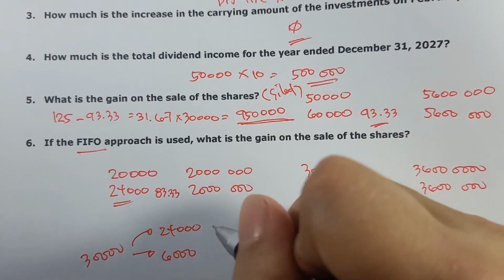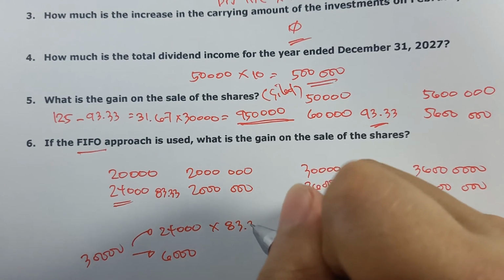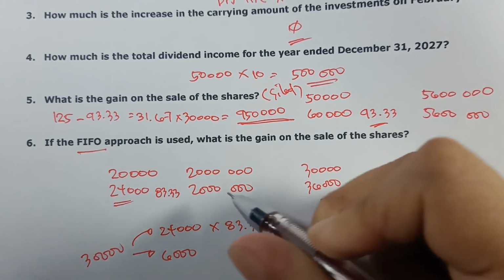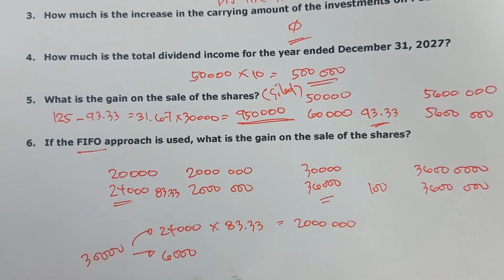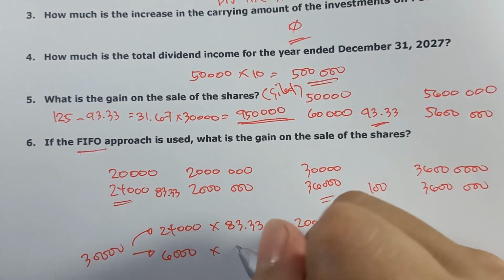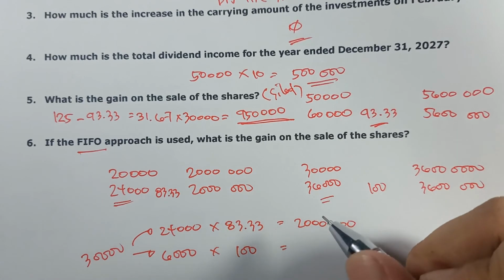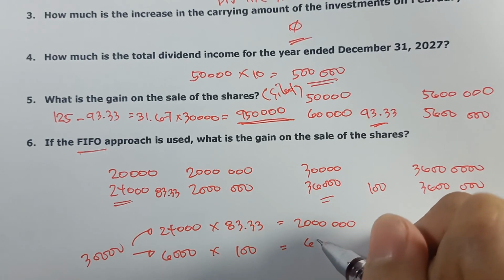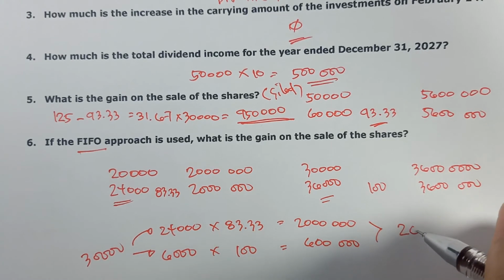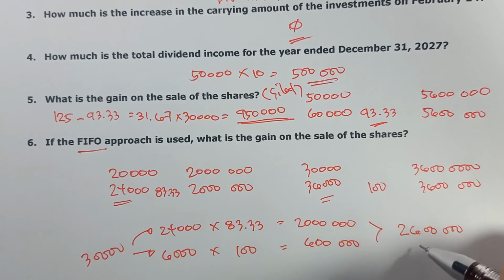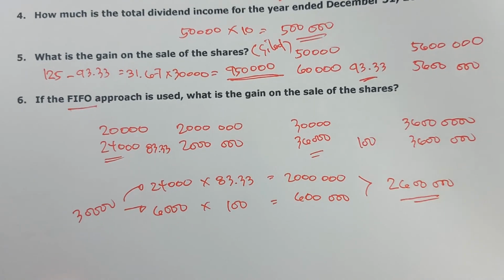So, 24,000 times 83.33. Of course, babalik ka lang sa 2 million pesos. Then, 6,000 times 100. This will be equal to 600,000 pesos. So, yung puhunan natin is equal to 2.6 million.